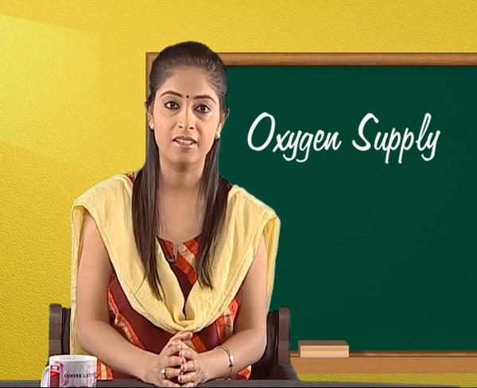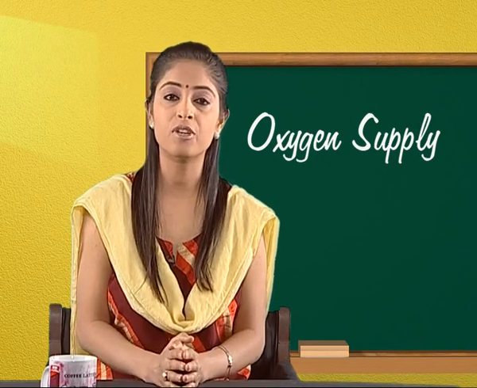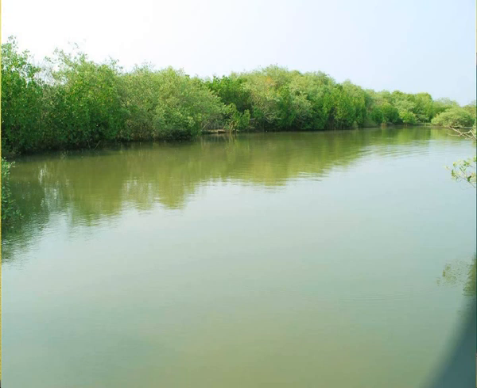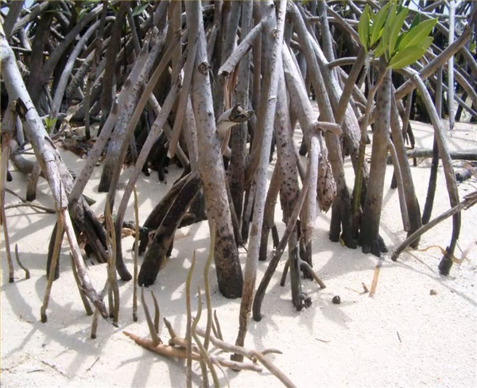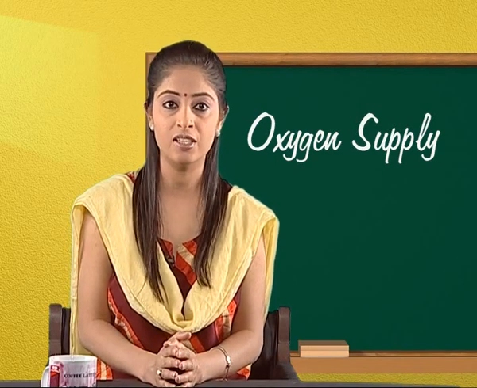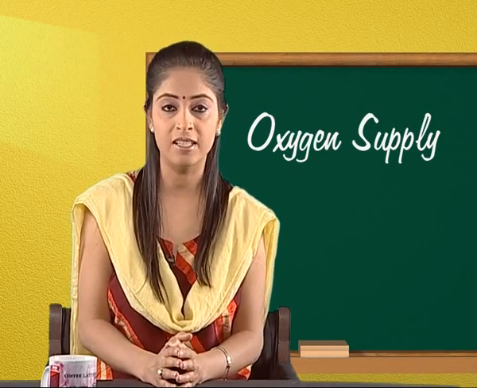Oxygen supply. With the exception of only those plants which are native to marshy and boggy terrain, the growth of all terrestrial plants is greatly retarded in poorly aerated soils. Usually, the shoots of plants receive an ample supply of oxygen, but the roots may or may not get sufficient oxygen to grow and function normally.